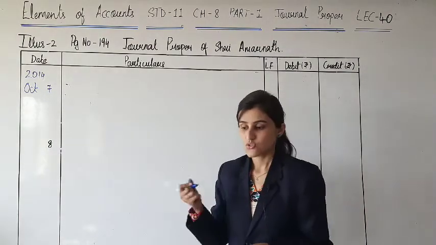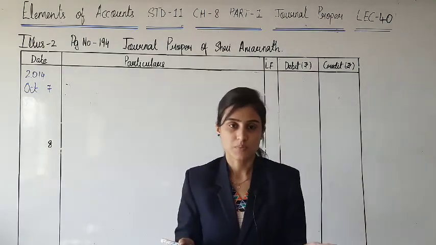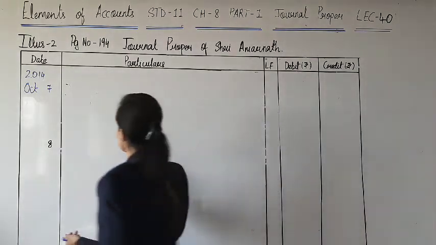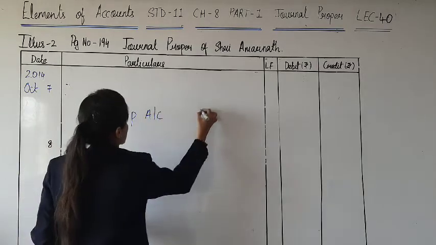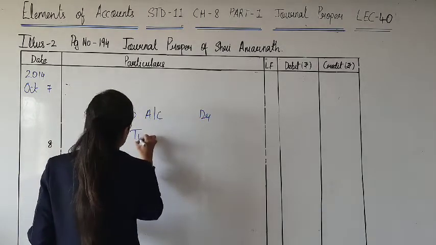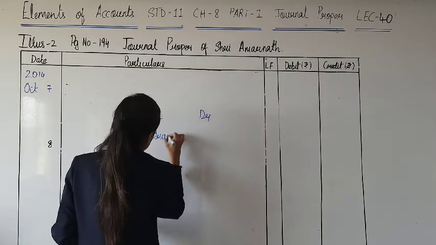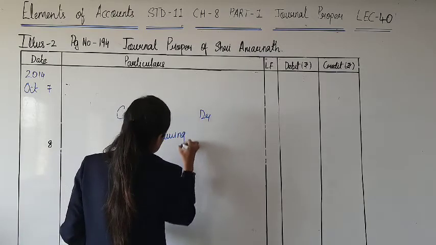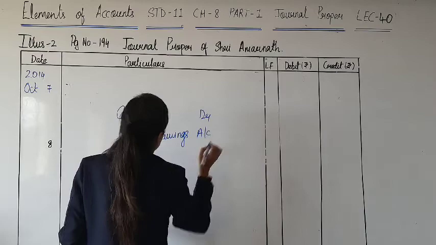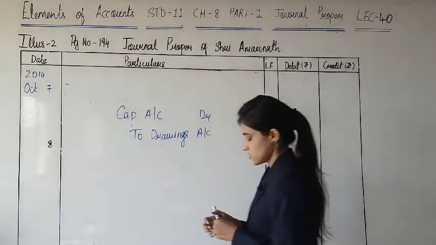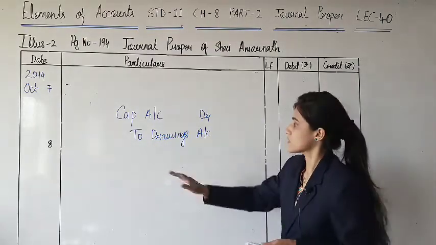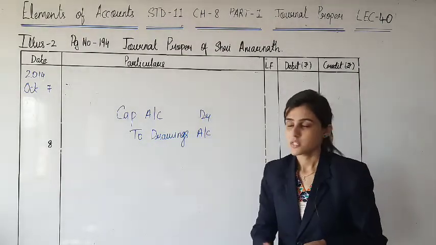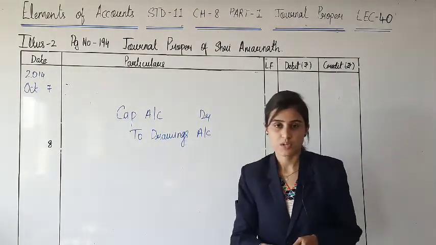Yes, so drawings account is to be transferred to capital account, and the journal entry for which is capital account debit to drawings account. Capital is always having credit balance, but drawings reduces capital and hence capital has been debited, and drawings is to be deducted from capital.